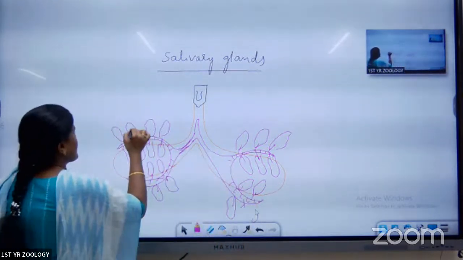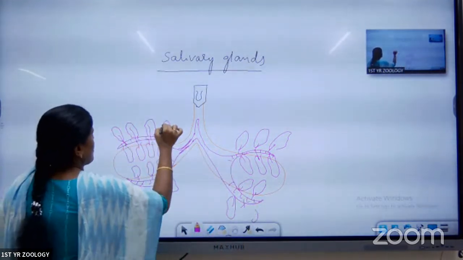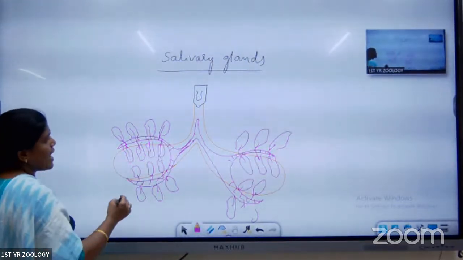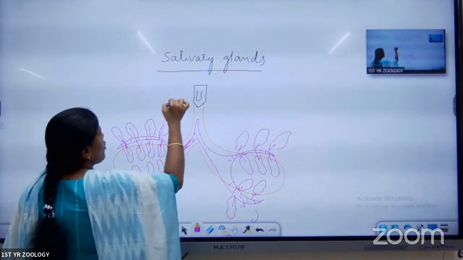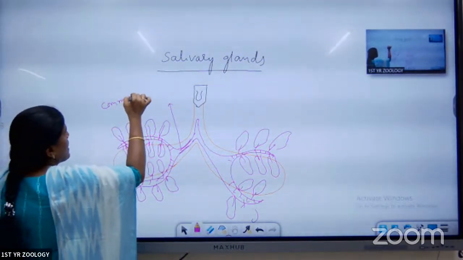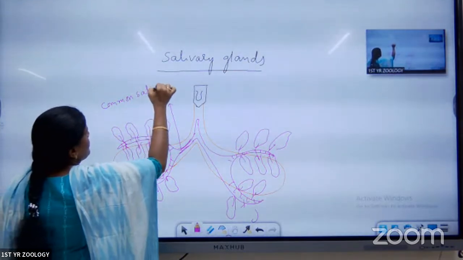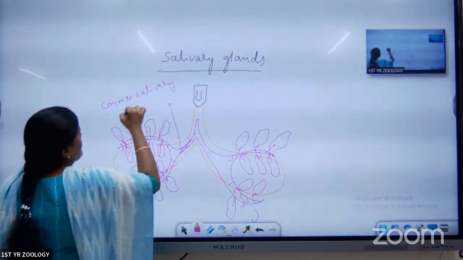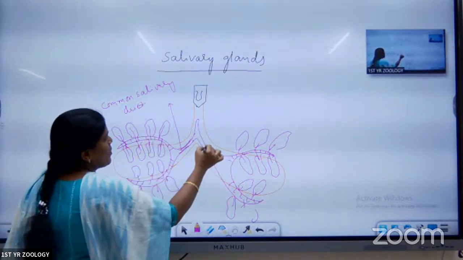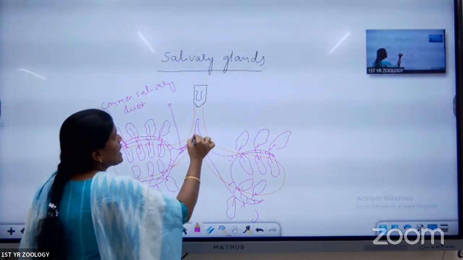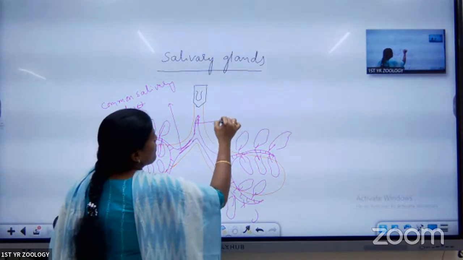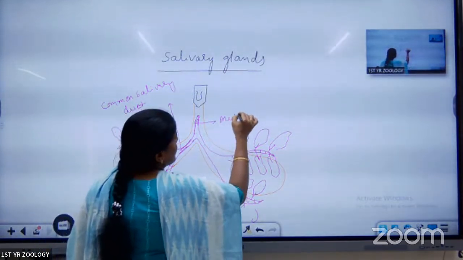See, these are called acini. Inside the acini cells, zymogen cells are present. They have ductules. These ductules open into the common salivary duct. These two common salivary ducts open commonly into the median salivary duct.